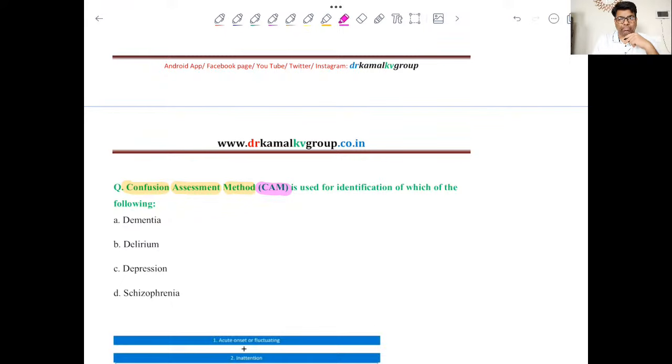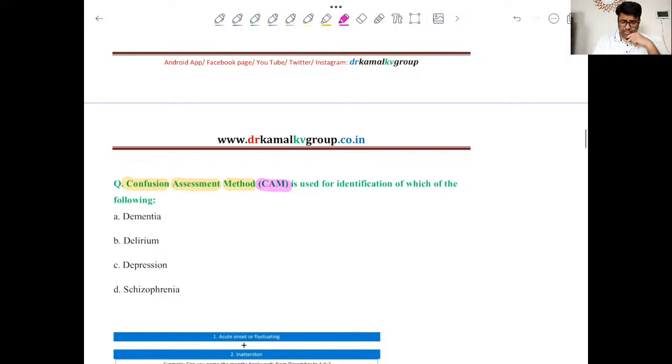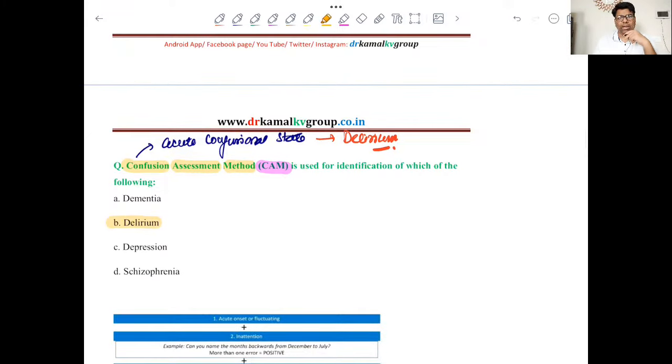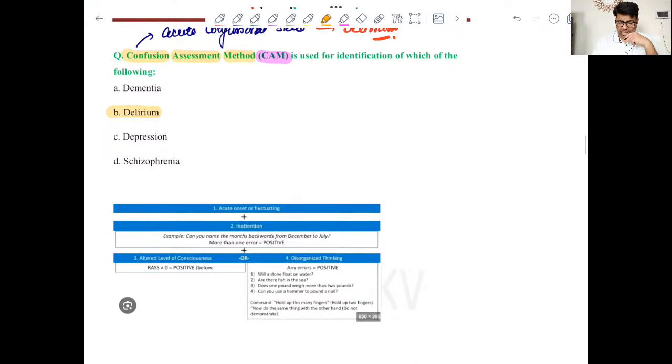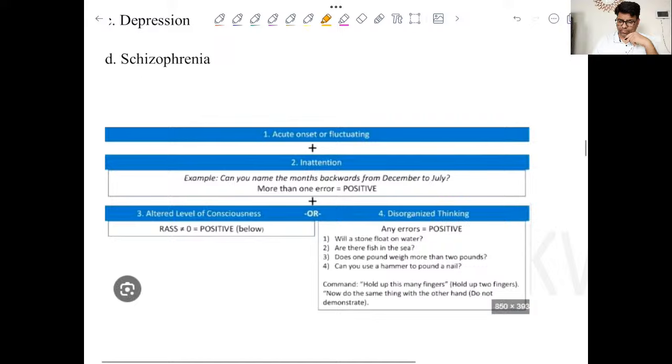written as CAM. So confusion assessment method, and if you remember, there is one entity which is known as acute confusional state, that is nothing except delirium. So that way you can correlate this particular question with delirium. So confusion assessment method is done for delirium, and here we are using a few parameters.